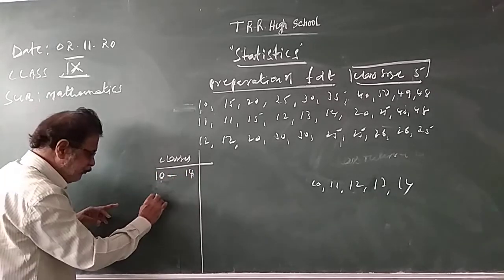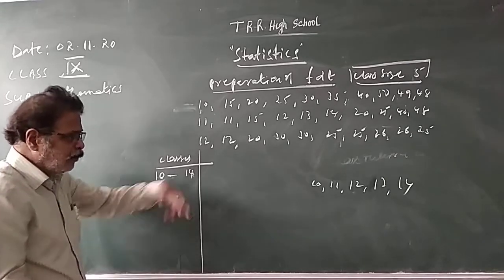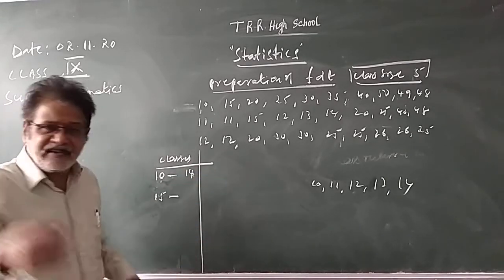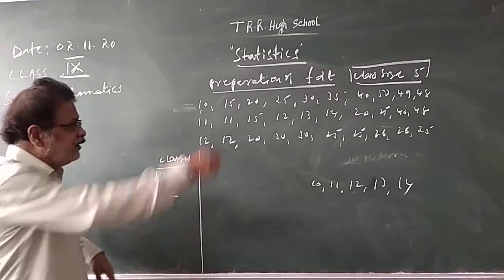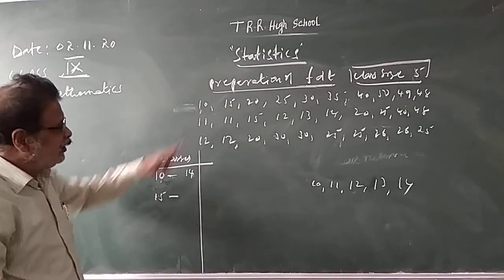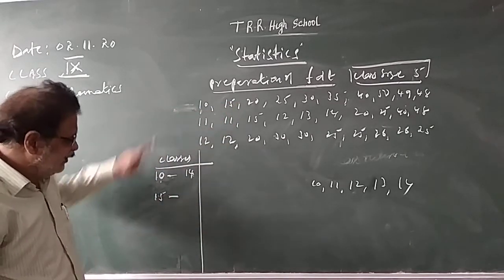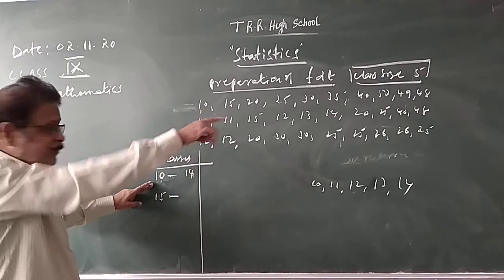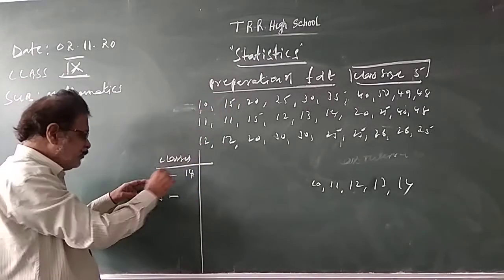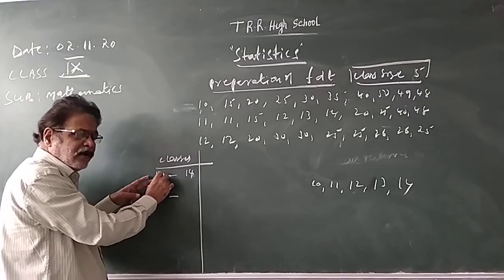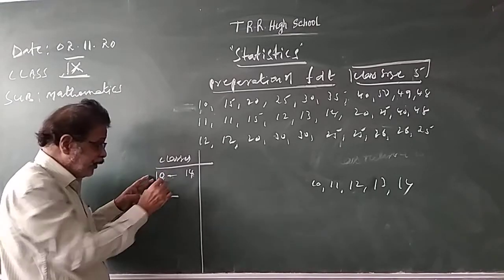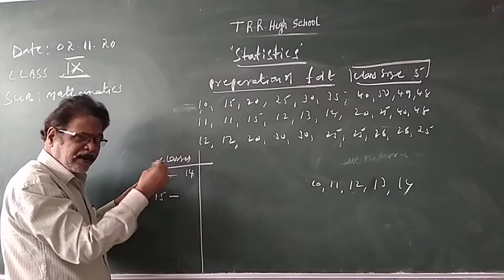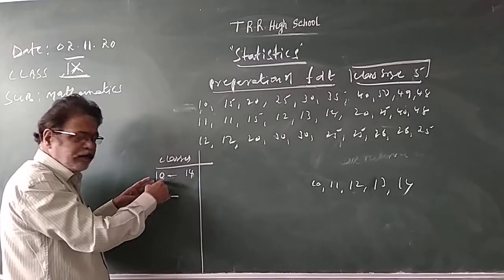After 14 what will come? 15. 15 to how many? 5 difference: 15, 16, 17, 18 like that. What is the class size? The least number you take is 10. You are taking class size 5. Out of 5 observations, 1 observation, 10, is already taken. How many are left? 4 left. Add 4. 10 plus 4, 14.